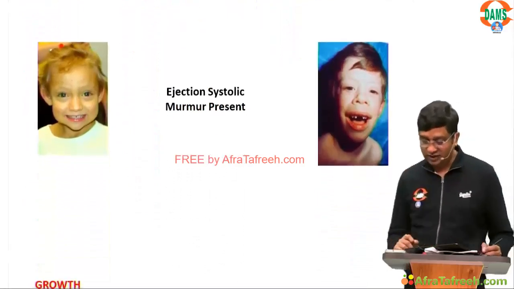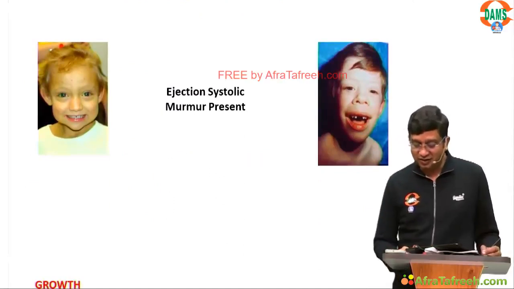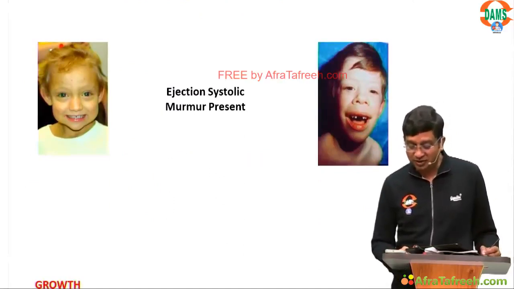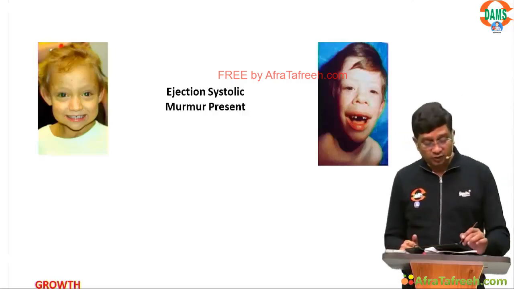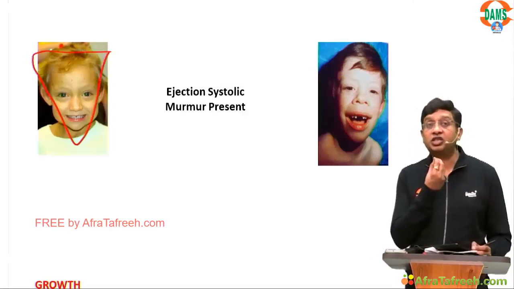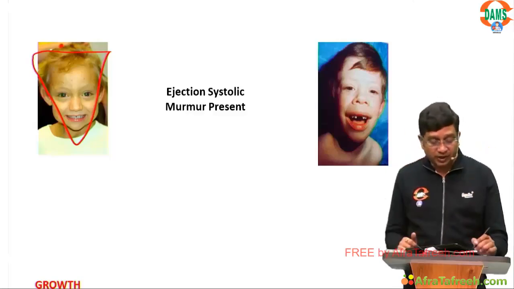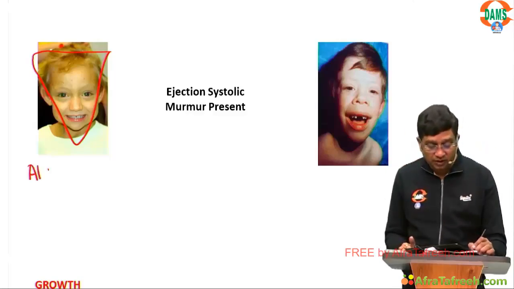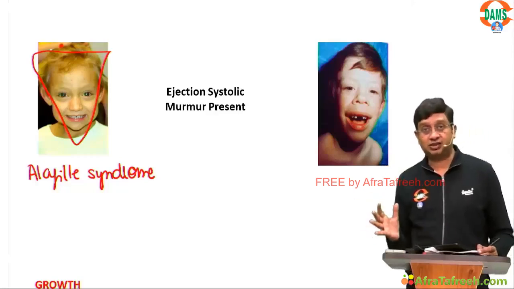Here an ejection systolic murmur is present, right? And we are having 2 pictures given. In this one, you can see a triangular face, the chin is small. That means it is a triangular face, and this picture you need to remember is Alagille syndrome, which we teach you along with neonatal cholestasis.